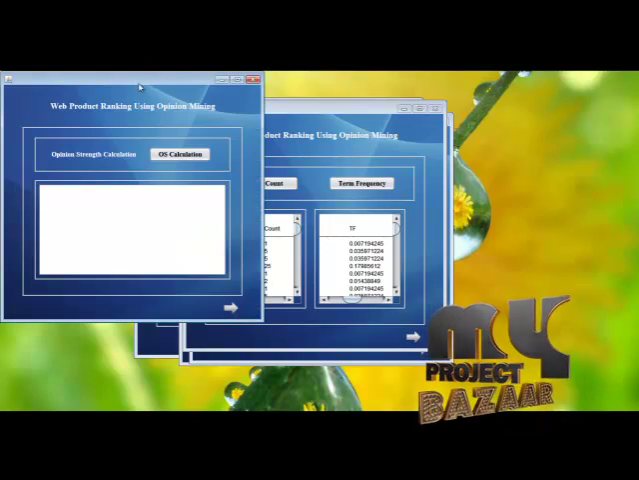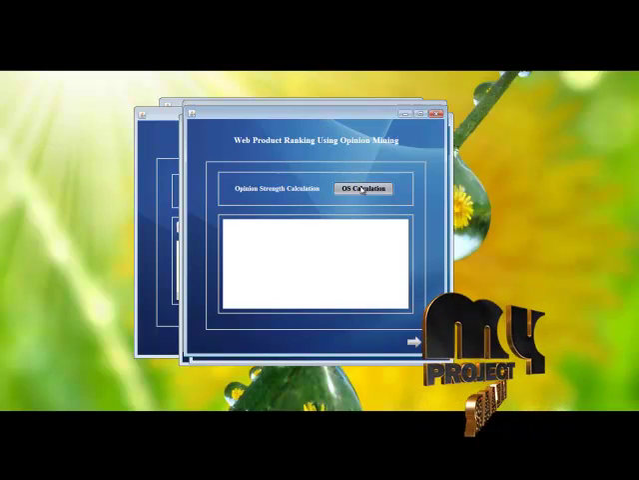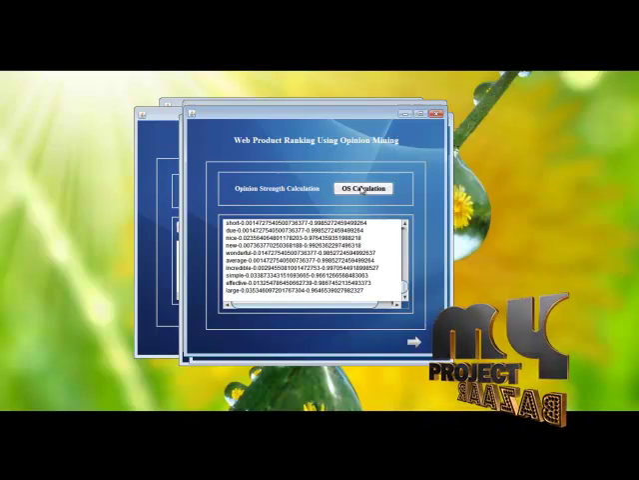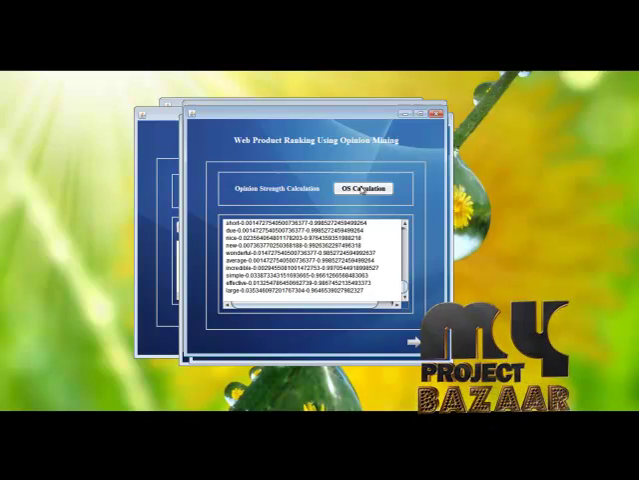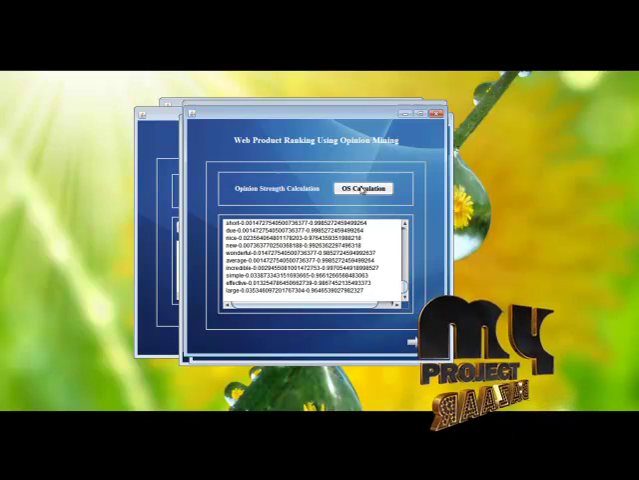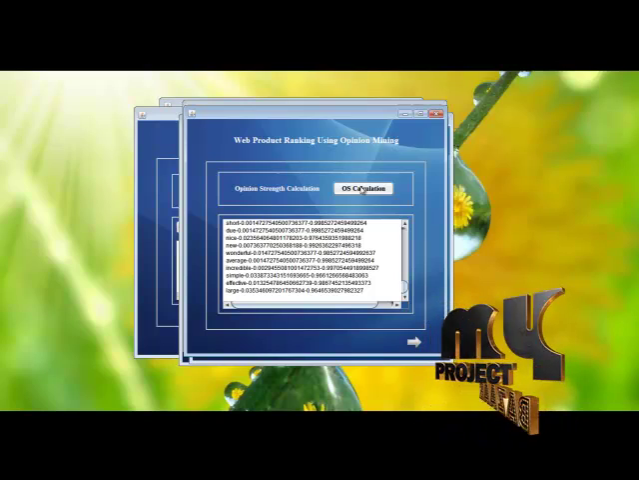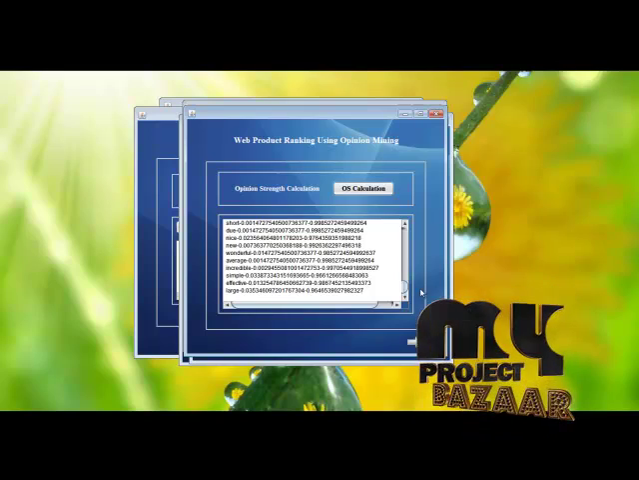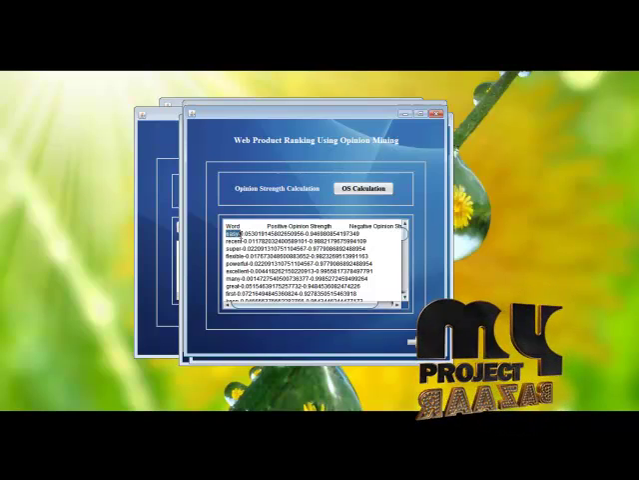Then next, we are going to perform the opinion strength calculation. It is nothing but an OS calculation. The opinion strength calculation takes place by identifying the words, that is, we extract the adjective words from our dataset, which are the reviews given by the users, that is, whether the particular product is a positive one or a negative one. For example, in this, it is easy. This camera is easy to handle.